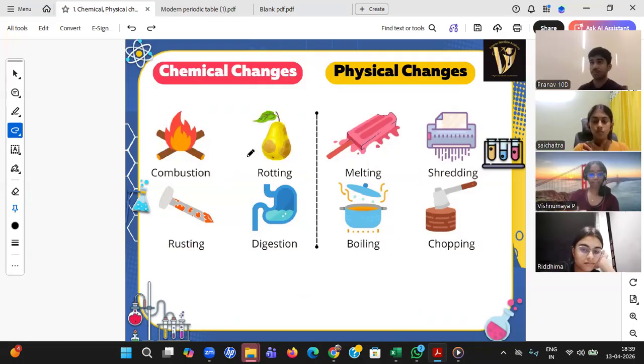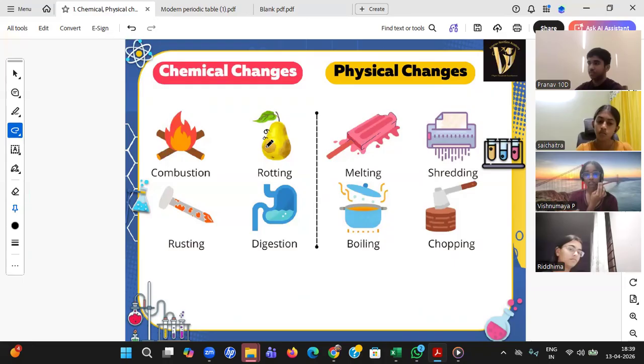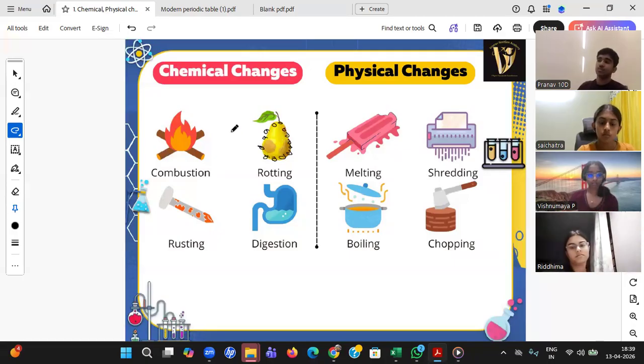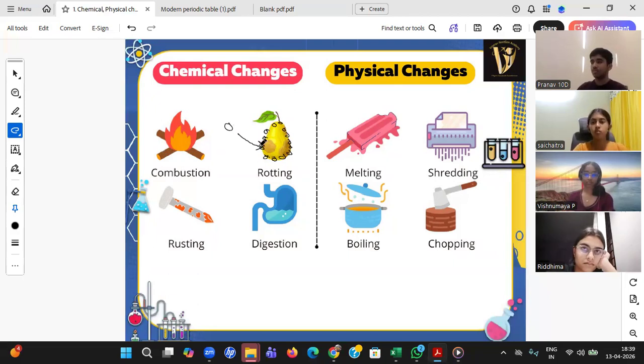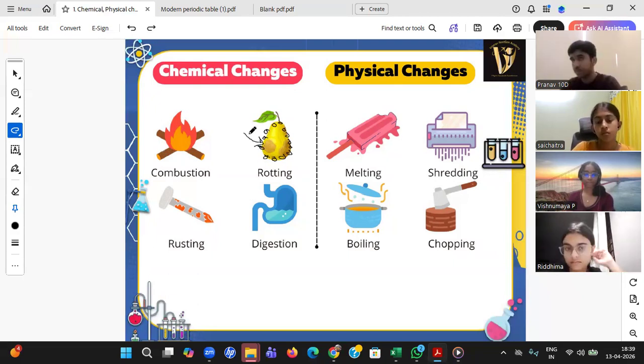Yes, Vishnu Maya, rotting. Why is it a chemical change? Rotting, because new types of bacteria will form on the fruit, and you can't reverse it back to how it was. Wonderful. Absolutely, student. First of all, rotting is also mixing with oxygen. Here you are able to see because I have ignited, but there we are not able to see, though slowly the reaction is happening.